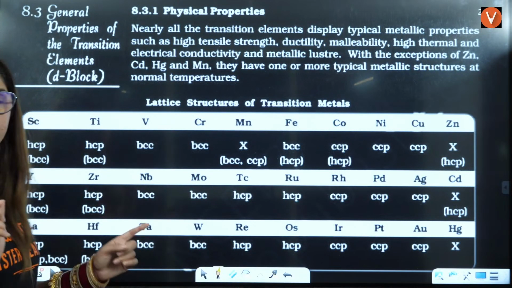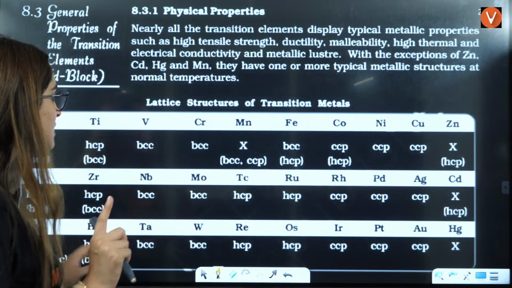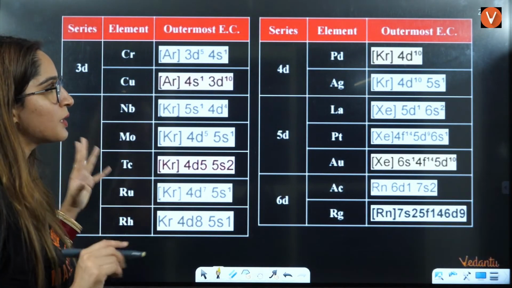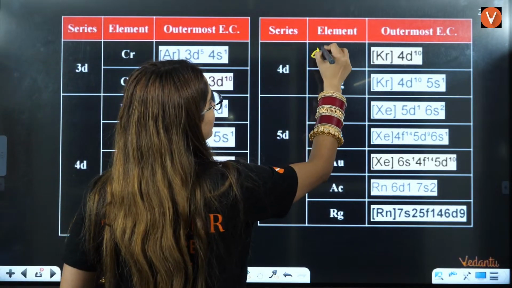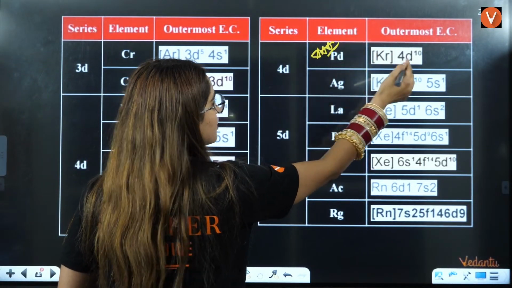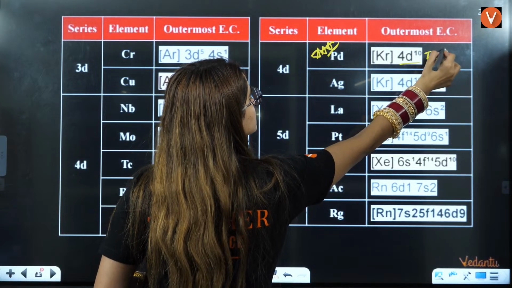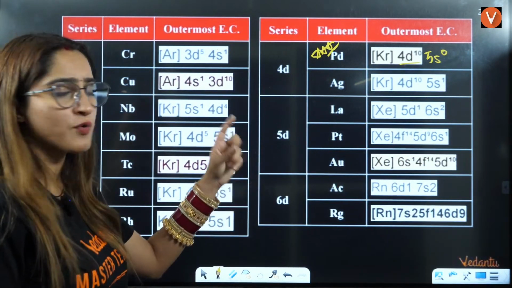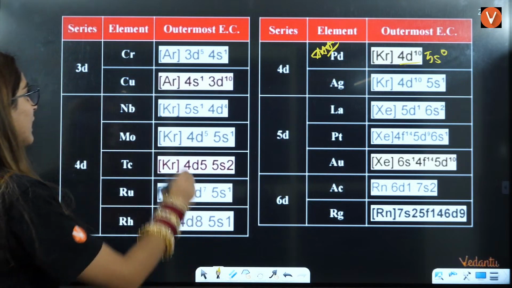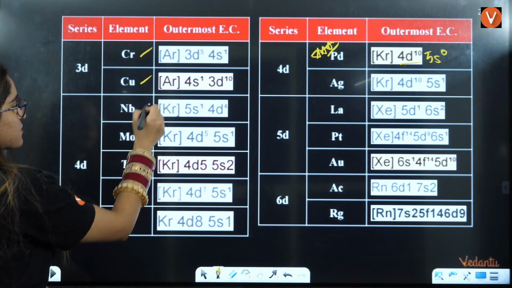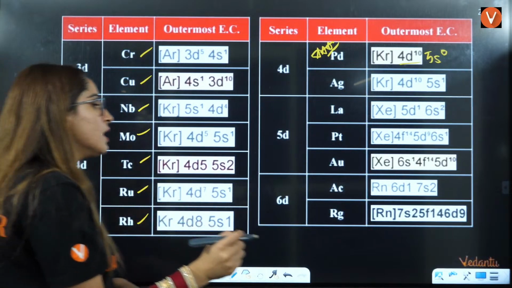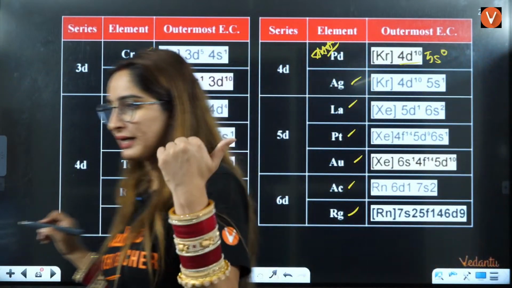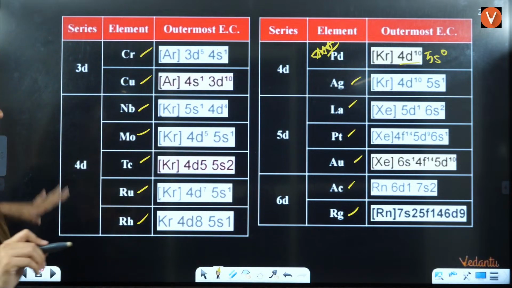Already we have seen for 3d series here, the radius. Now we will see the important exceptions here. So these are the important exceptions, especially this is Pd. This is a very, very important exception where you have 5s0 here. Only this element has s orbital 0. Others you will have either 1 or 2 electrons. These two are the exceptions. These are the exceptional electronic configurations that you must remember. You can take a screenshot and do it after the class, right?